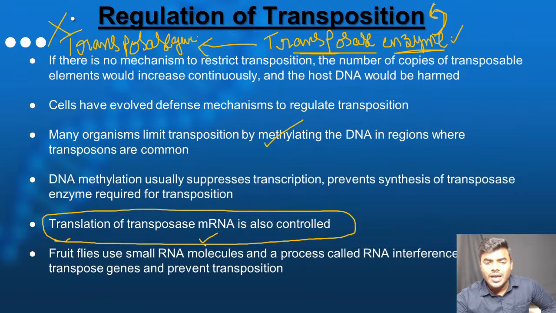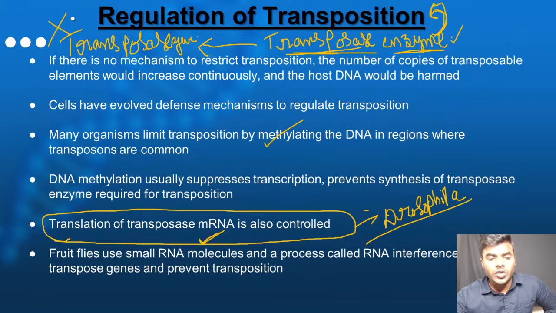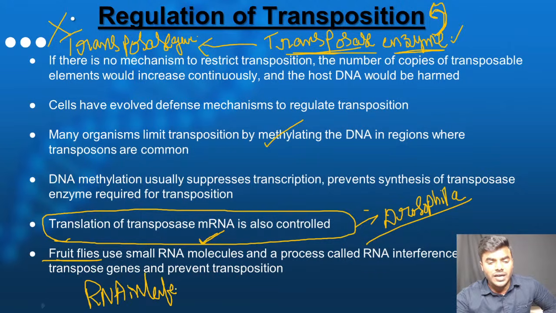If you block the transposase mRNA from undergoing transcription and translation, friends, there will be no synthesis of the transposase enzyme. If there is no synthesis of the transposase enzyme, no transposition at all. Especially, friends, please remember, this is also an asked question. Drosophila melanogaster, which is a fruit fly. Friends, what is the technique used by the fruit fly? The fruit fly will use the method, we all know that, RNA interference.